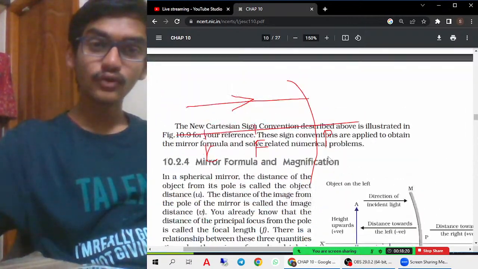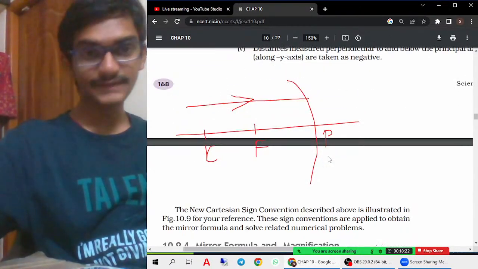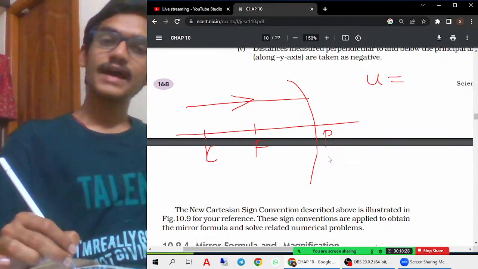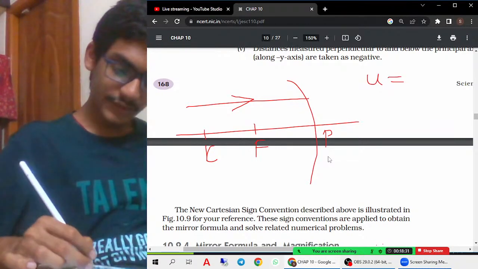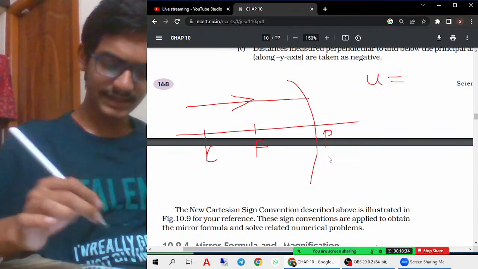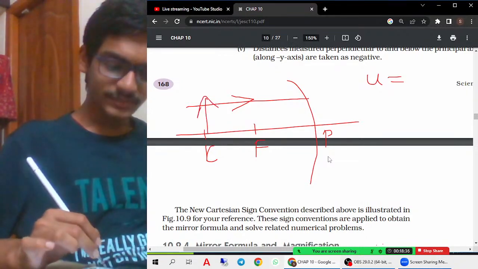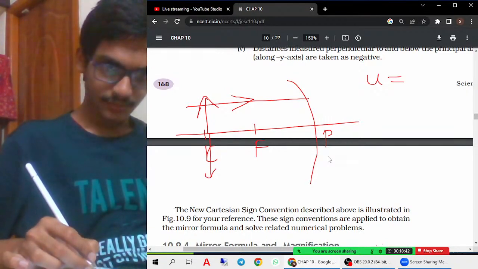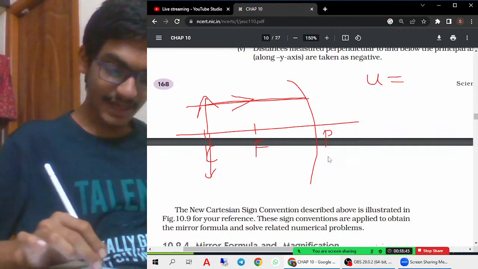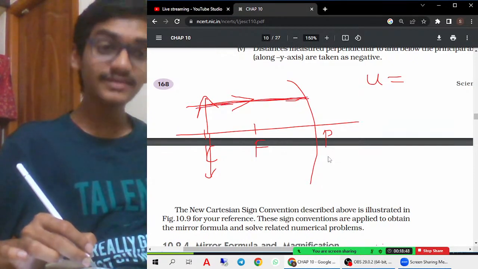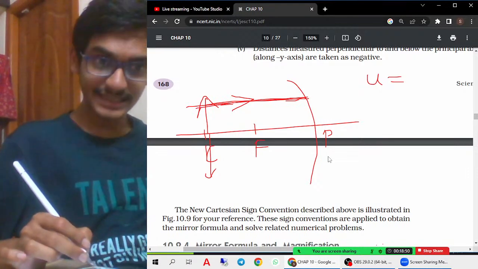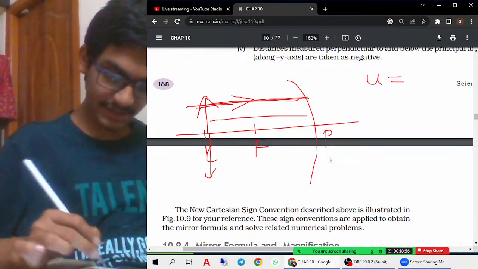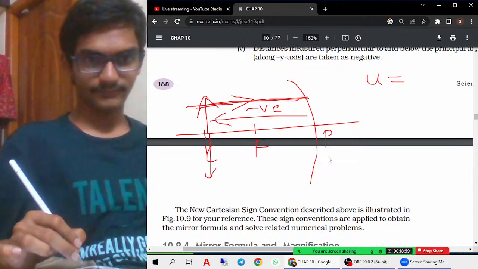So how will we know the image sign? Sign convention is very much important, because we have object distance and image distance, no? The same applies for spherical mirrors also. Let us think that the object is here, and the image is also here only. The light rays are traveling this side, towards the mirror, but for measuring the distance between the mirror and the object, we are taking from the left side. Therefore it is always taken as negative.